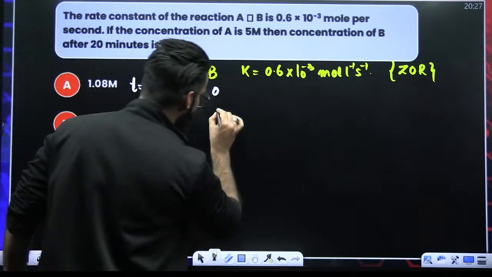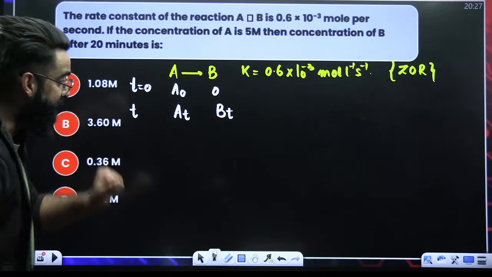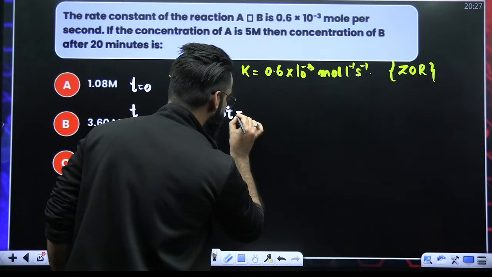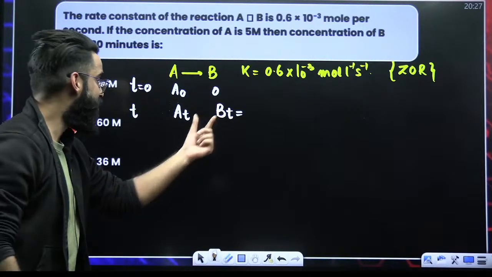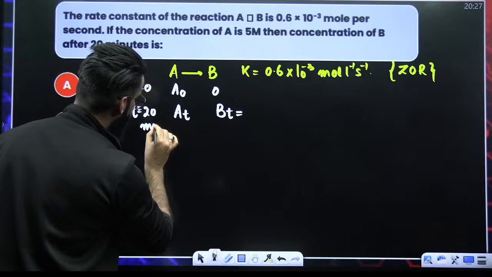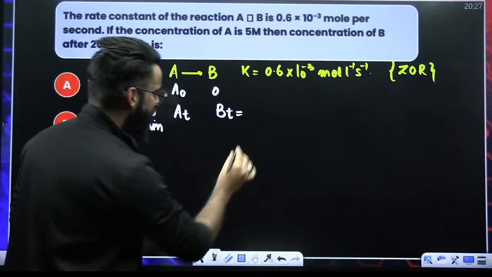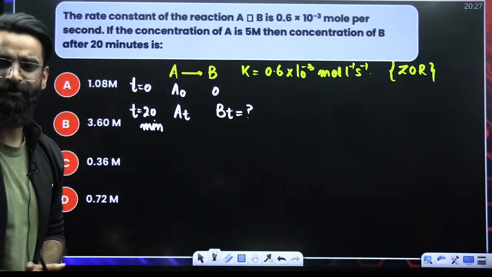Let the concentration of product formed at this time be Bt. As per the question, we have to calculate this Bt value at t equal to 20 minutes. After 20 minutes, what is the concentration of product formed? This is something I'm supposed to calculate.